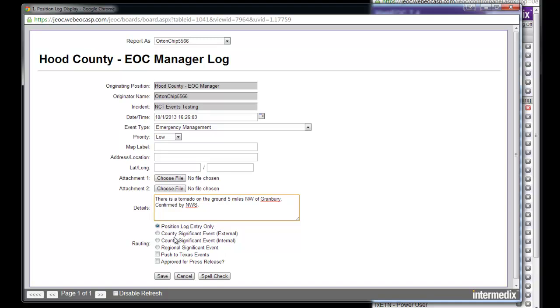Is it a position level? No, it's not. Is it a county level? Yes, it probably is. Is it a regional level? In this case, probably. Again, it's a judgment call, but if I want to share this information with everybody else, everybody probably wants to know that, so we want to check regional significant event. Now, where this is important, regional is the DDC level.